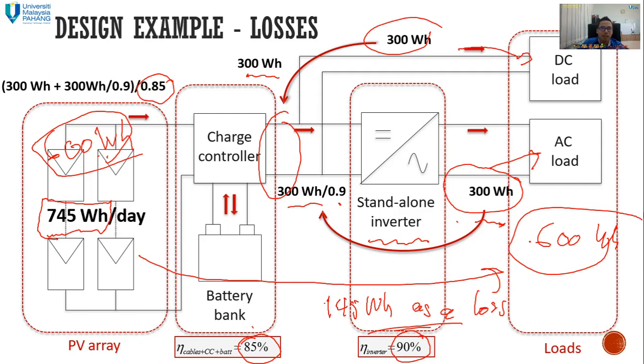We don't know why, because you just assumed 600 watt hour and 600 watt hour. That's why sometimes the power is not enough and your appliances suddenly turn off. You think there's some mistake here, maybe the cable is broken. No, actually it's not. It's about the design itself, the wrong design during the process. That's why it's very important.